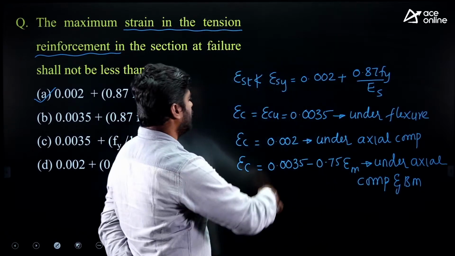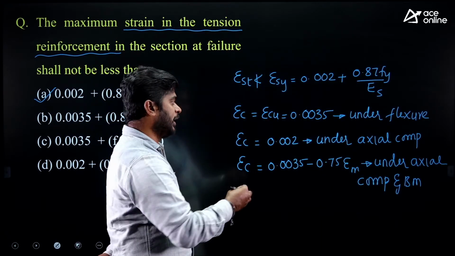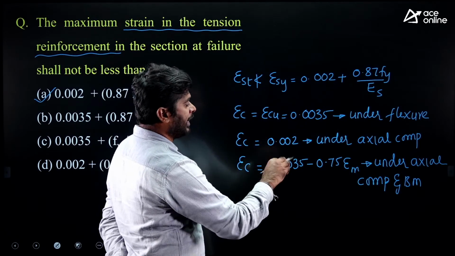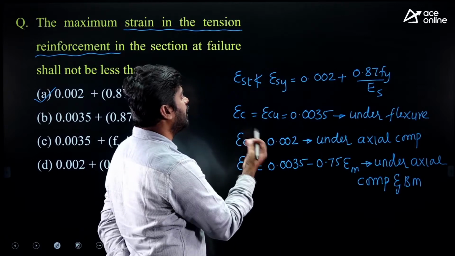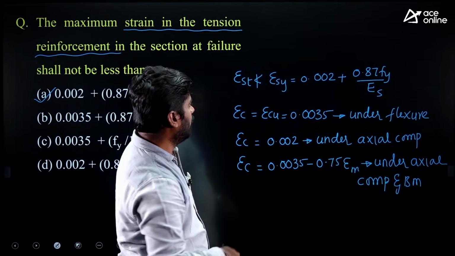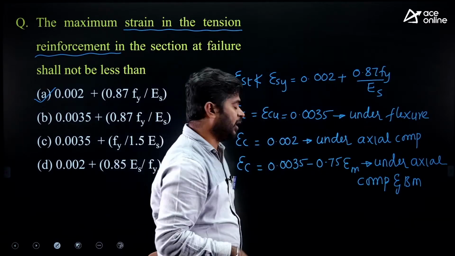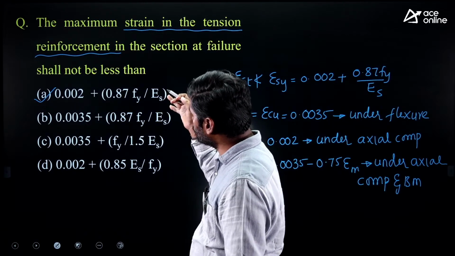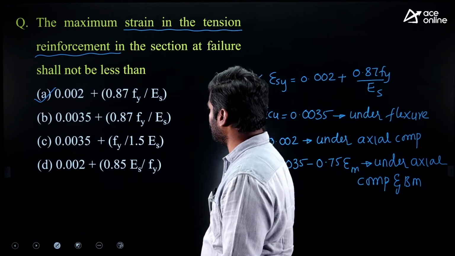You may expect any one of these four: strain in concrete under axial compression, or strain in concrete under axial compression and bending moment, or strain in concrete under bending moment, or strain in tension steel at the time of failure. Okay? Right. Here for the given question, option A is correct.